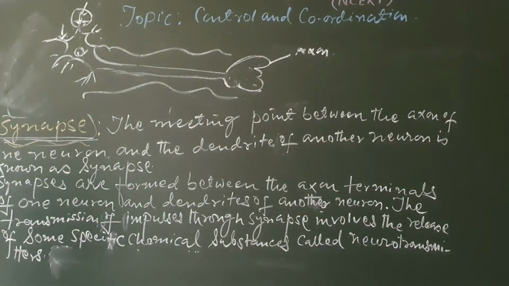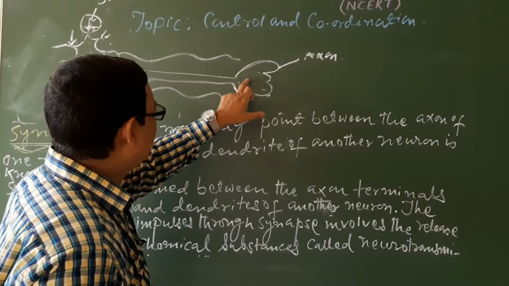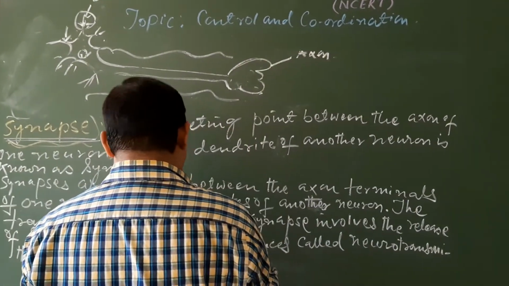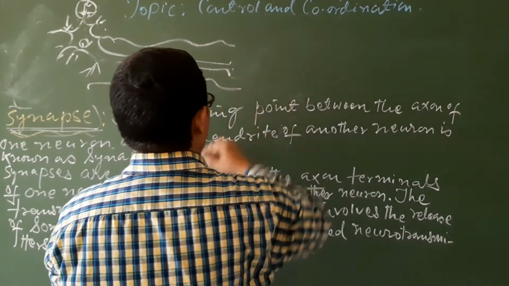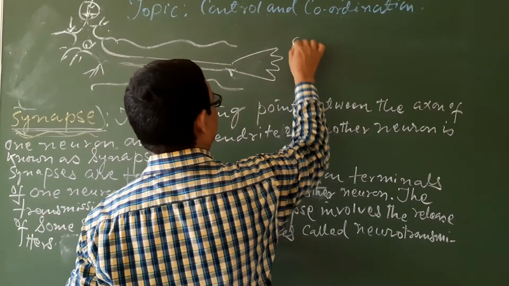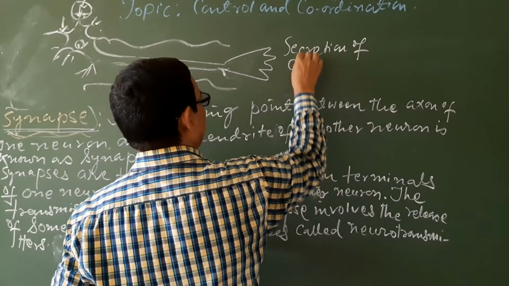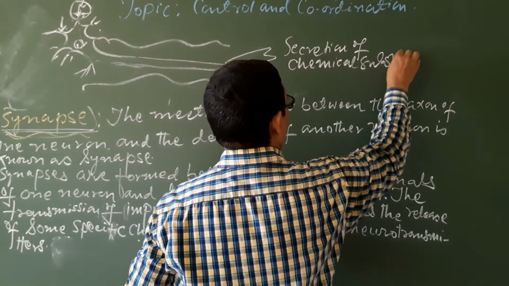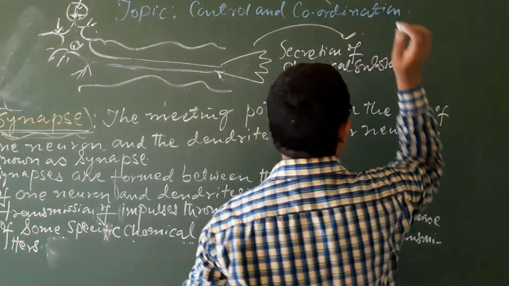This part of the neuron, from where the nerve impulse is transmitted and travels, now comes to this end, and after coming here, once again there is a secretion of chemical substances before the impulse enters into another neuron.